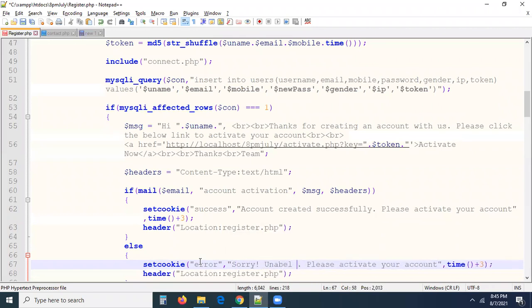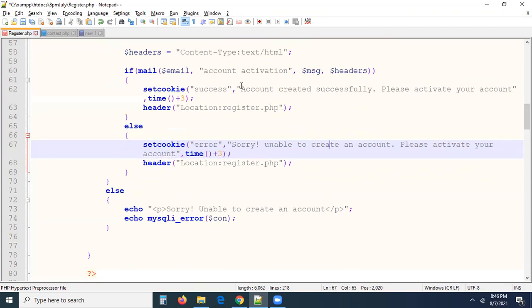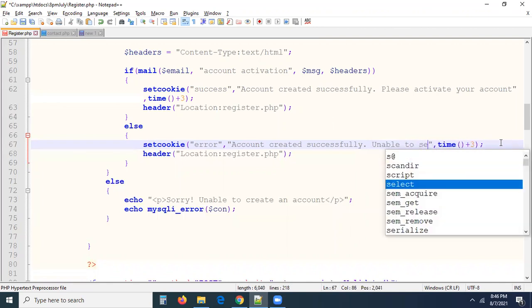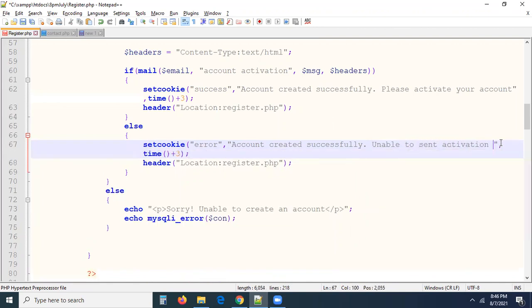Sorry, unable to create an account. Account is created now. What I want to say here is, account created successfully, message is the same. Account is created, but unable to send an email now. So, account created successfully. Unable to send activation link. Anything wrong? Contact admin. Admin will activate you. We will write the message like this and redirect to the same page.